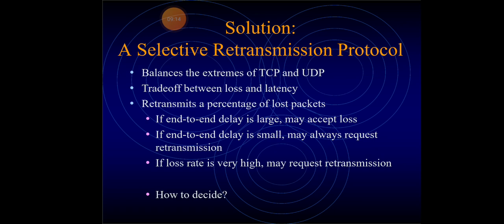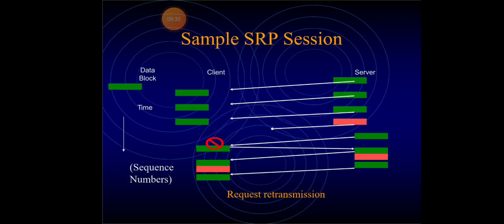Then there is the solution of a selective retransmission protocol. We have to balance the extremes of TCP and UDP, trading off between loss and latency, and retransmit a percentage of lost packets. That means if end-to-end delay is large, we may accept loss. If end-to-end delay is small, we may always request retransmission. If the loss rate is very high, we may request retransmission.